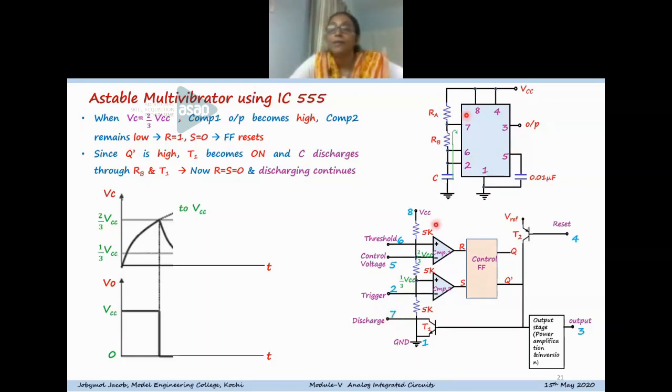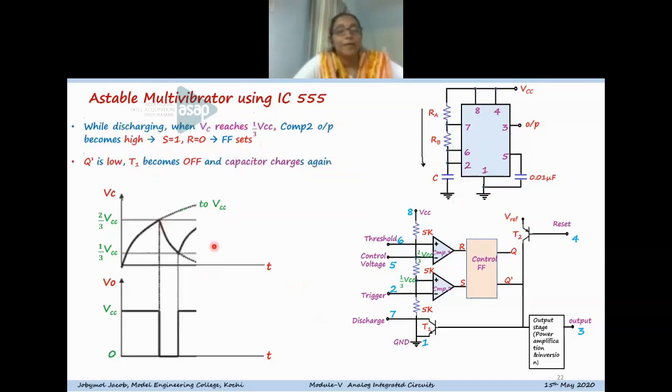So this capacitor can discharge through the internal transistor, and in the discharging path there is only one resistor involved, that is RB alone. The on resistance of the transistor can be neglected. This shows the discharging path of the capacitor, shown in this waveform. So the capacitor will discharge.